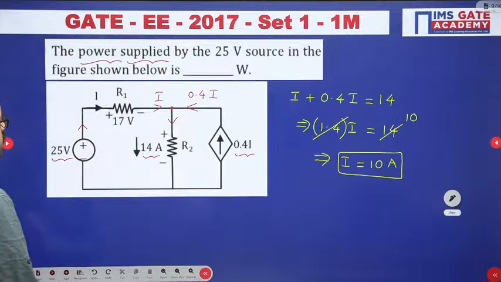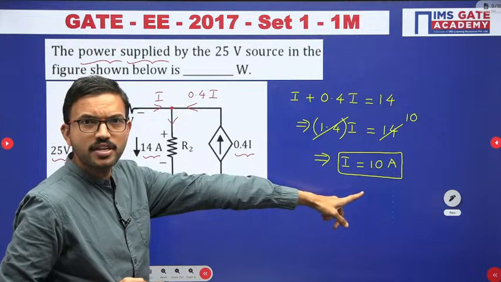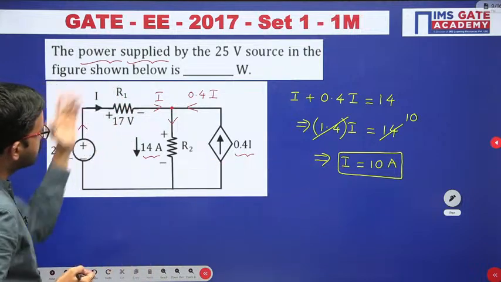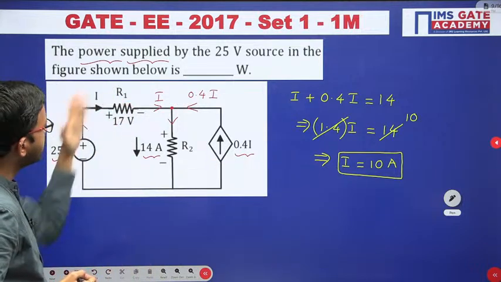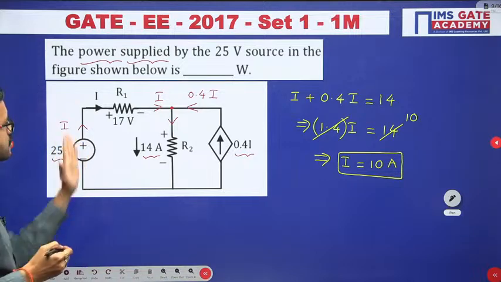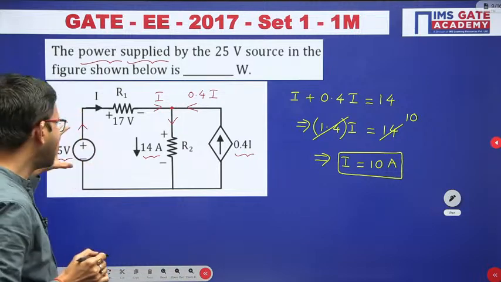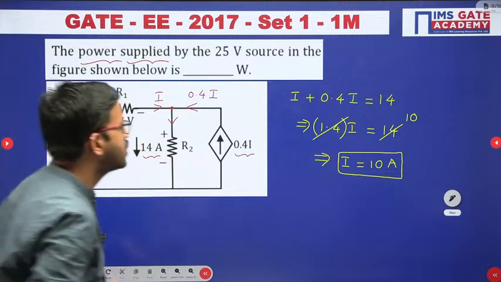So in a similar way you can observe here, whatever the current we got, that is 10 ampere, and that direction is like this. Current 10 ampere is coming like this, that means here you are having the current direction in the same. You can observe here current leaves from the positive terminal, that means it is delivering the power, right?